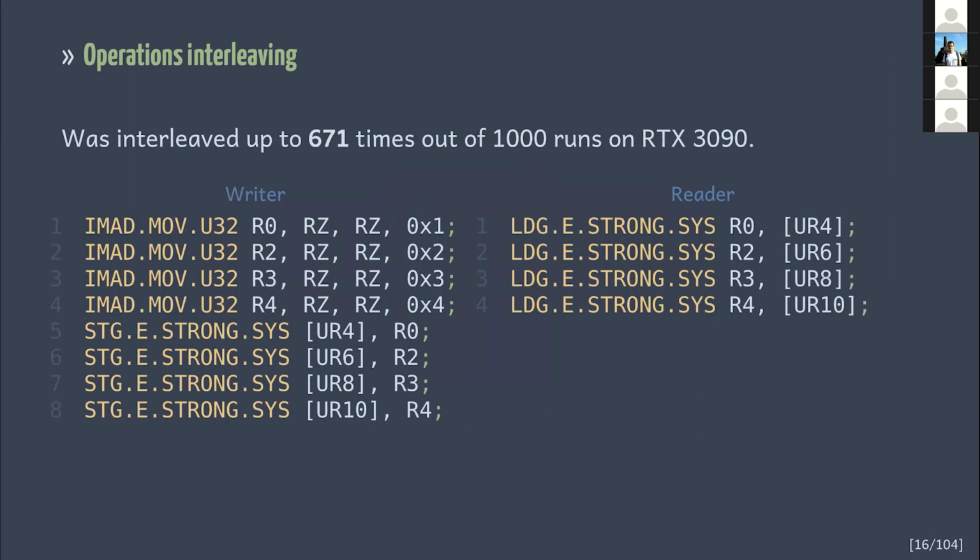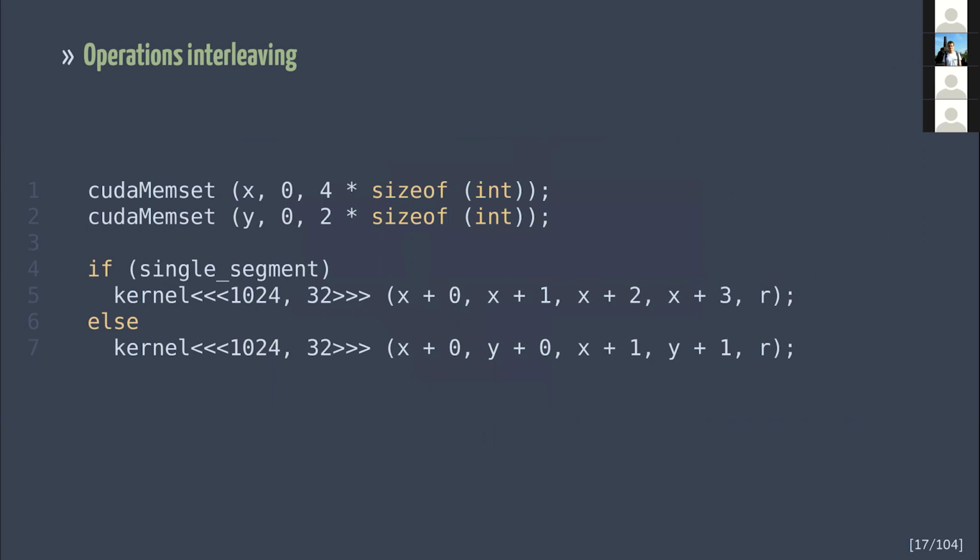And while you have this background idea, I'll show you the result. Yes, reordering of this kind happens a lot. More than 60% of iterations observed reordering on my RTX 3090. And it's about time we return to the question why. If you don't have any thoughts, I'll give you a clue. If the first 2 variables are placed in one memory segment, there is no ordering observed. But if the first and third variables are placed in one segment, the reordering happens almost every time.